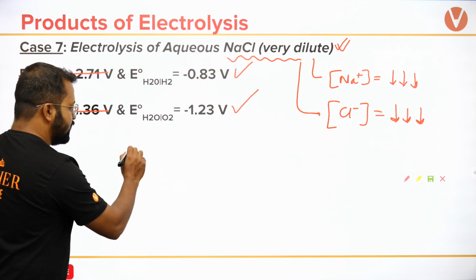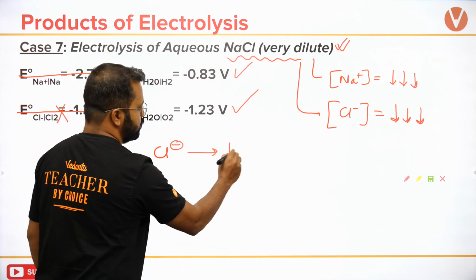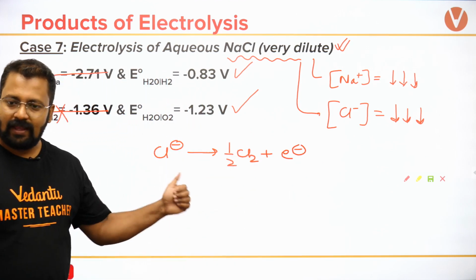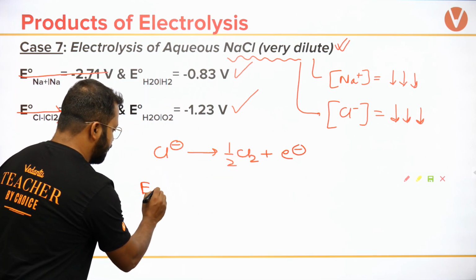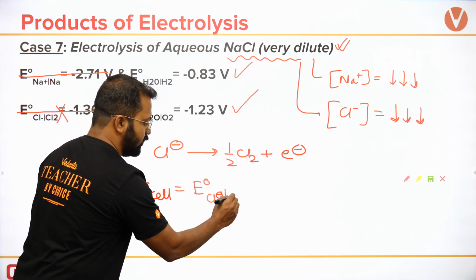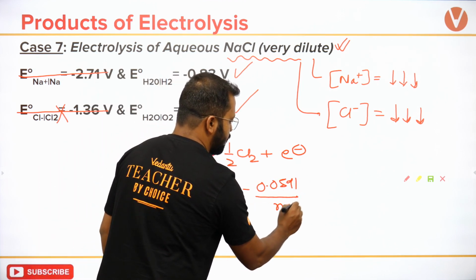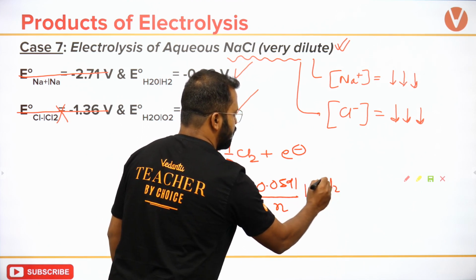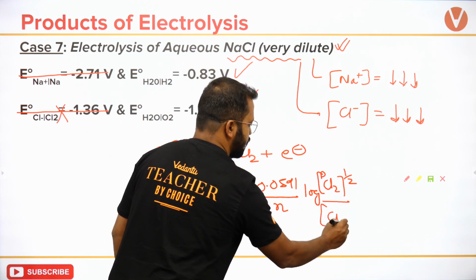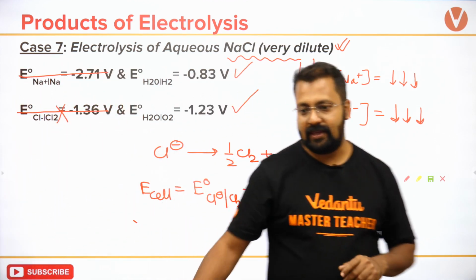If I write the E cell, so chlorine is undergoing oxidation, I will write it like this. Let's say we write the E cell for this, I will write it as E naught, Cl minus changing into Cl2, minus 0.0591 by n log of pressure of chlorine gas to the power 1/2 by the concentration of Cl minus. ठीक है, ये इक्वेशन आएगा अगर मैं इसके लिए E cell निकालने की कोशिश करूं.